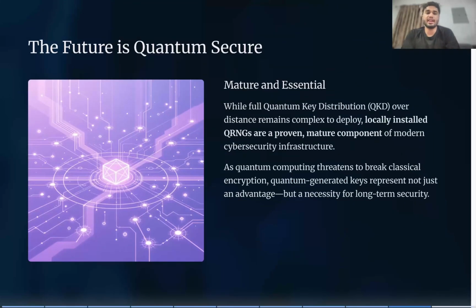So with this, we can say our future is quantum secure. What do I mean by quantum secure? Since we are using quantum key generation methods, it will help us generate a large number of keys that are never being reused, which will be a big stepping stone for humankind, where the data is so secure.